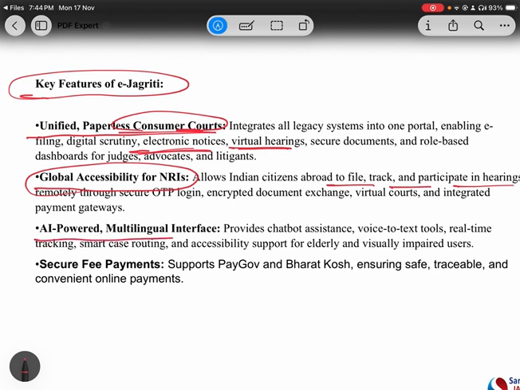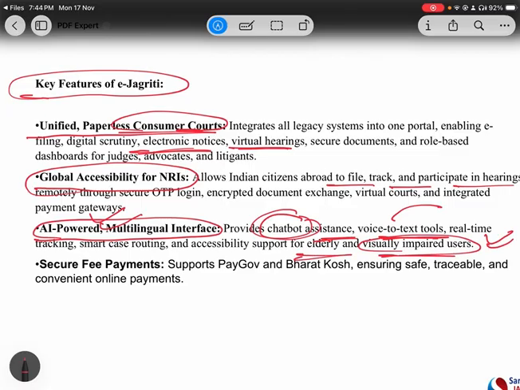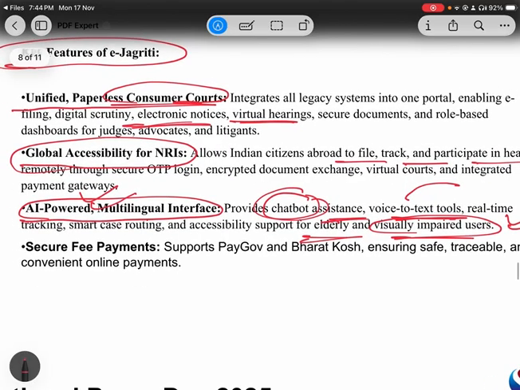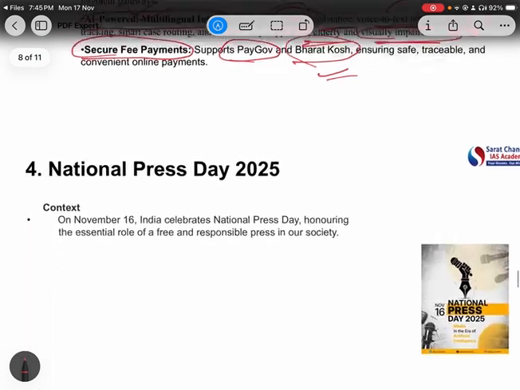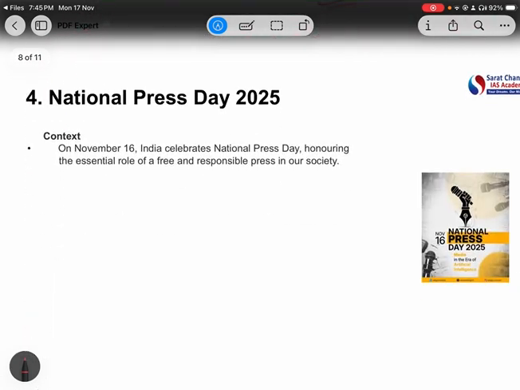Next is the AI powered multilingual interface. There will be chatbot assistance, voice to text recognition tools, all these things. Because of these, even elderly and visually impaired users can get justice. So this is important. And last is secure fee payments. Various kinds of platforms can be used, like it will support Pay, GOV, Bharat Kosh, etc. So these are the features of e-Jagrati. Now coming to the next article, that is National Press Day 2025.